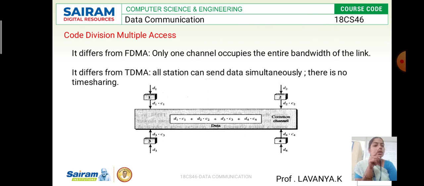So that is d1.c1, d2.c2.c1, d3.c3.c1, d4.c4.c1, like that. Here code 1 is multiplied with all the codes, and whenever we divide by that code, we get the result 4. Whenever it is multiplied with another code, it gets cancelled out, and the result will be 0. So this is code division multiple access.